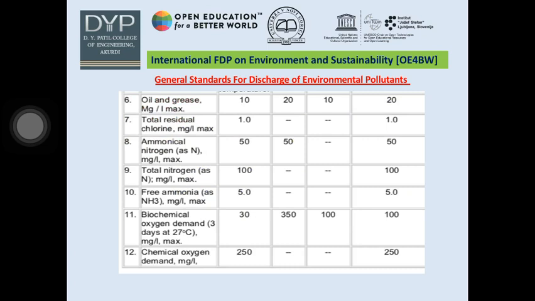Next parameters are oil and grease, total residual chlorine, ammoniacal nitrogen, total nitrogen, free ammonia, biochemical oxygen demand, and chemical oxygen demand, and many more such parameters are to be taken into consideration while giving treatment to wastewater based on the primary, secondary, and tertiary treatments. Now, next point based on these standards: the state boards shall follow guidelines in enforcing the standards specified under the schedule.